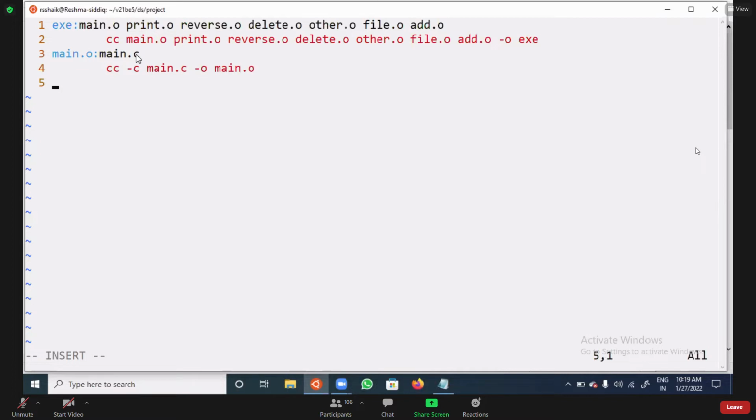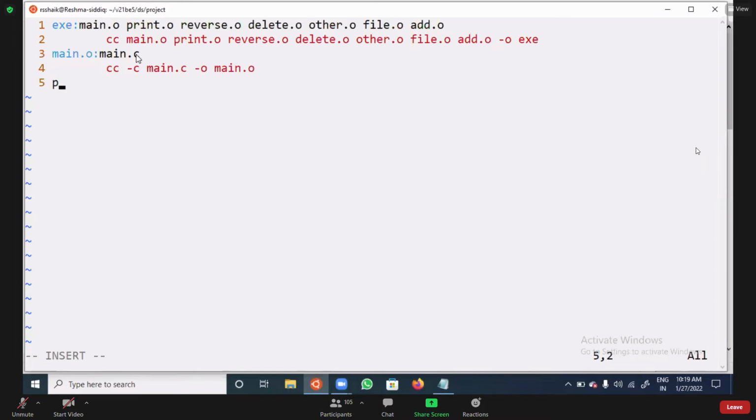You can take any order, that is up to your wish. First you can write add, or delete, or main, or file, anything you can write. But we should not miss any file. That's why I'm following one method to write in a proper way, that is the order I'm following.